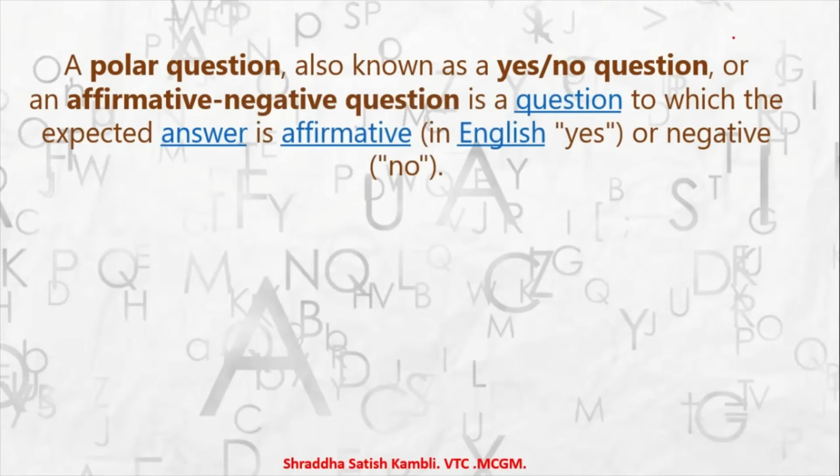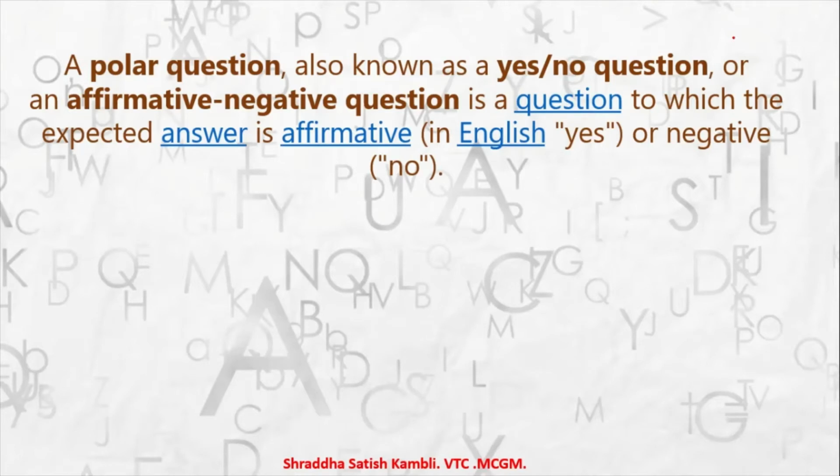A polar question is also known as a yes-no question or an affirmative-negative question. It is a question to which the expected answer is affirmative, that is yes, or negative, that is no. So if you are asking a yes or no question, sometimes you get questions in your book, in your question papers, where the teacher tells you to answer in yes or no.